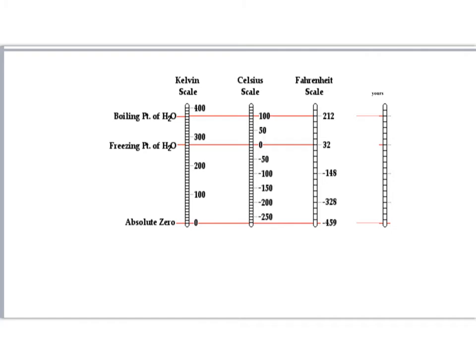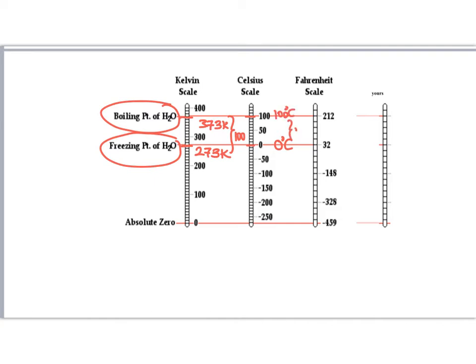The beginning part represents the freezing point of water or the melting point of ice, and the end of a thermometer represents the boiling point of water. In the Kelvin scale, the freezing point of water is 273 Kelvin and the boiling point is 373 Kelvin, and we have 100 segments. In the Celsius case, the most known one, the freezing point of water is 0 Celsius and the boiling point of water is 100 Celsius.